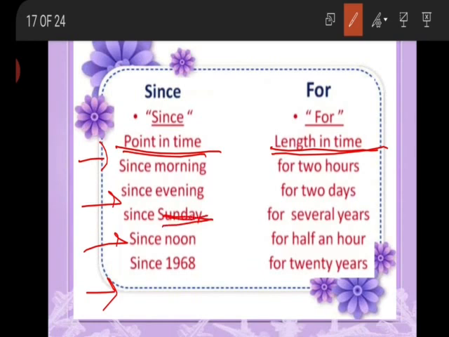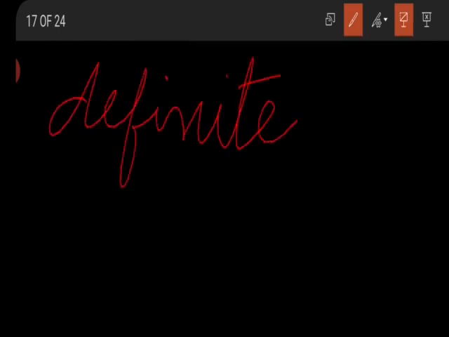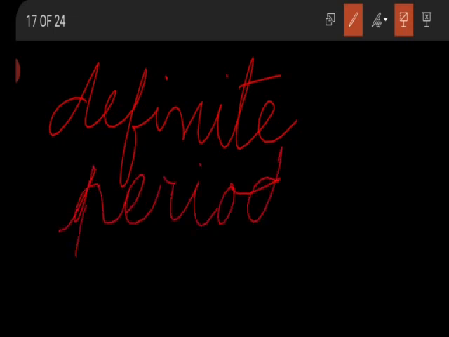It is also used for years, like 1968, 1947, or any definite period of time. Yes, students, since is used for a definite period of time.